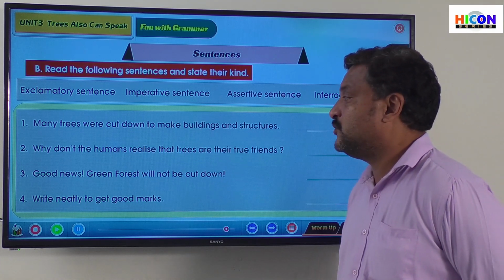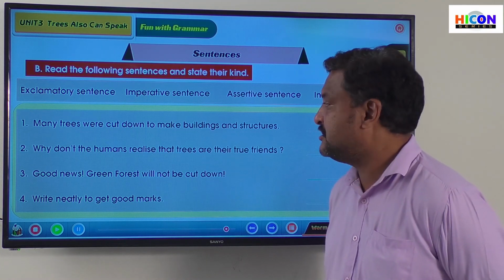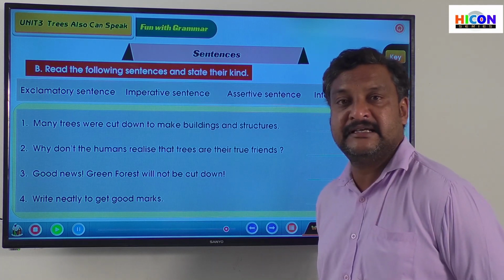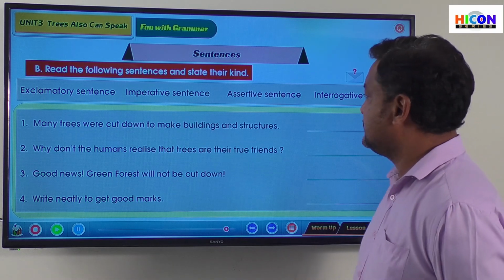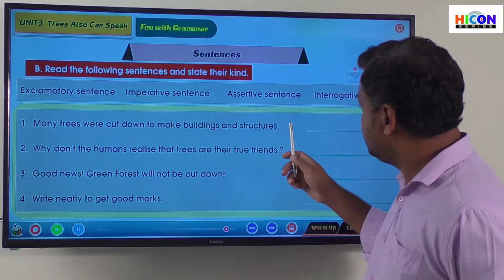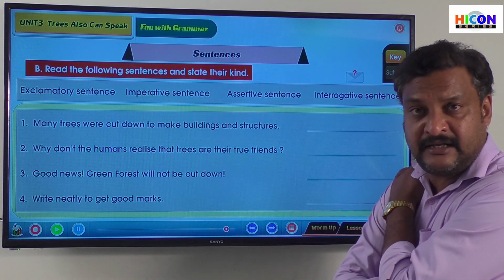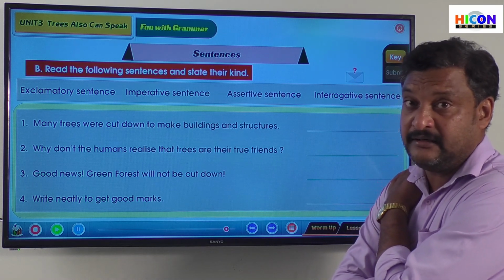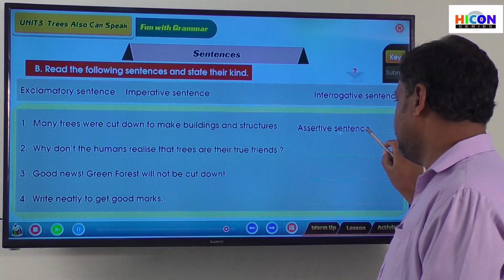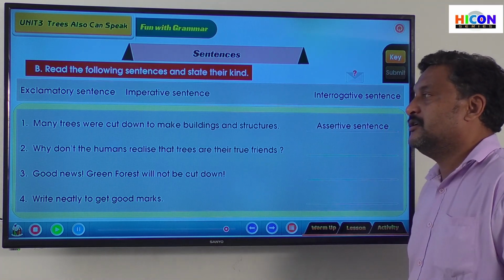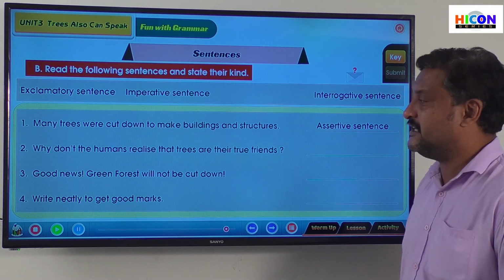Okay. So first one: many trees were cut down to make buildings and structures. So it is a common sentence, a simple sentence. It starts with a capital letter and ends with a full stop. An ordinary sentence which starts with a capital letter and ends with a full stop is called an assertive sentence, isn't it? So we have an assertive sentence here. We will drag and drop it over there. So, many trees were cut down to make buildings and structures is an assertive sentence.